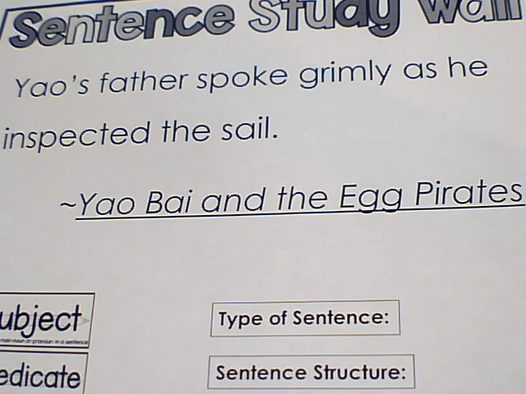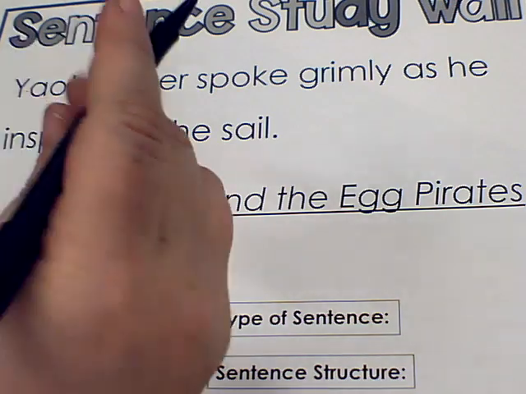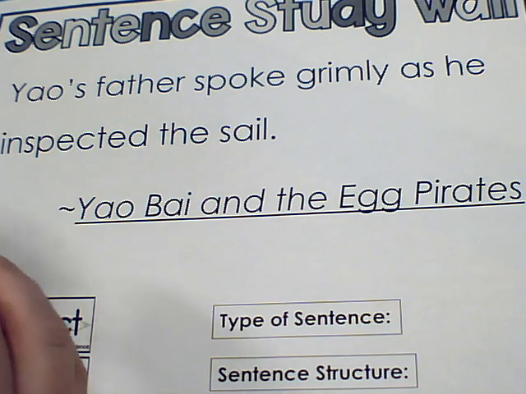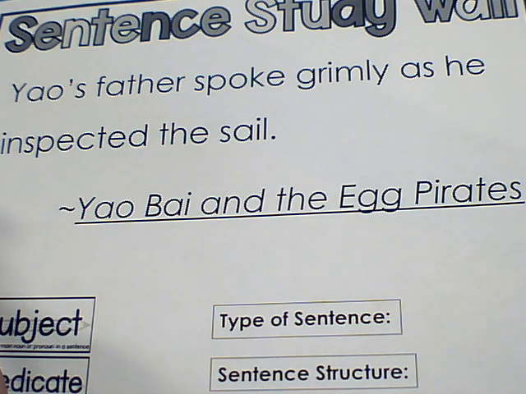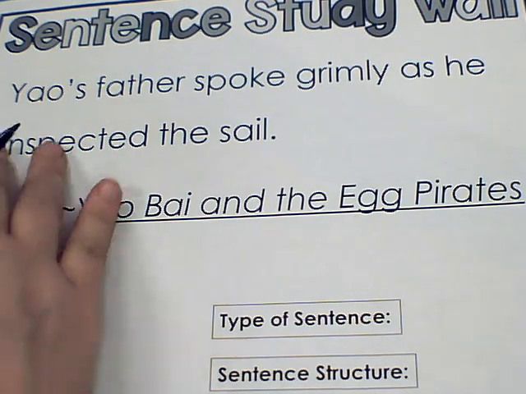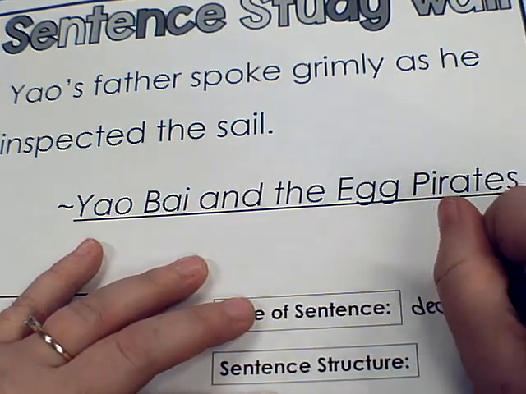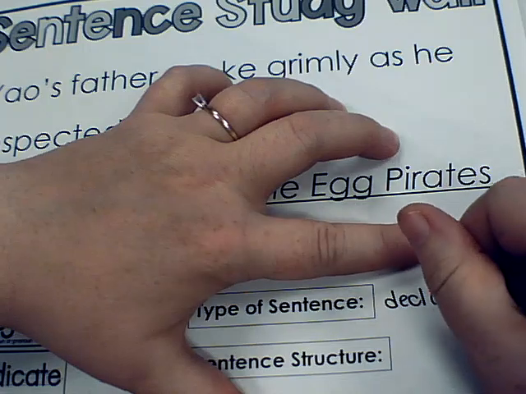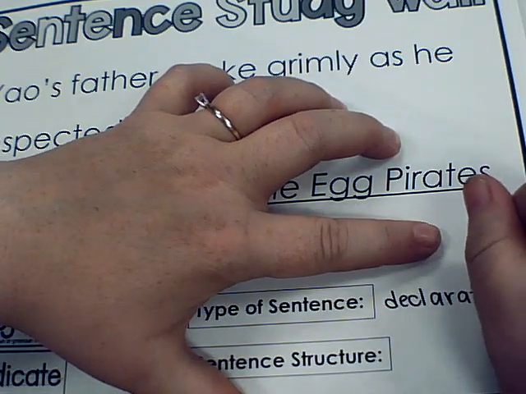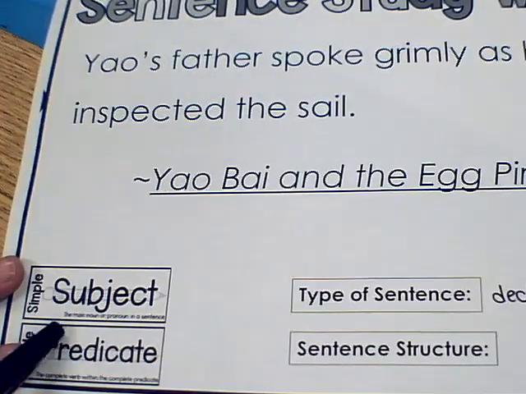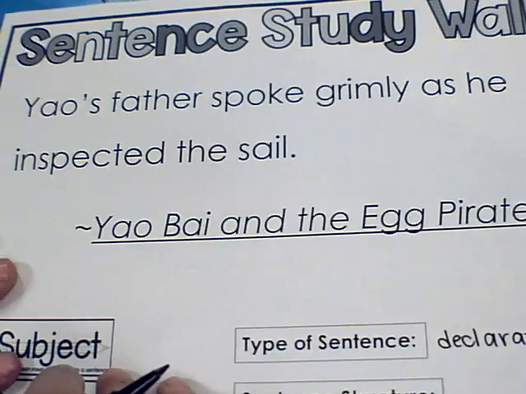But the sentence says, Yao's father spoke grimly as he inspected the sail. We notice at the end there is a period, so that means it's either a regular statement or a command. So it's either going to be declarative, which is the regular statement, or it could be a command, which is called an imperative. But nobody's commanding anybody to do anything here, so it's going to be declarative. And as always, we're going to wait on that sentence structure, deciding whether or not it's simple, complex, or compound until after we figure out the subject and the predicate and all the parts of speech.